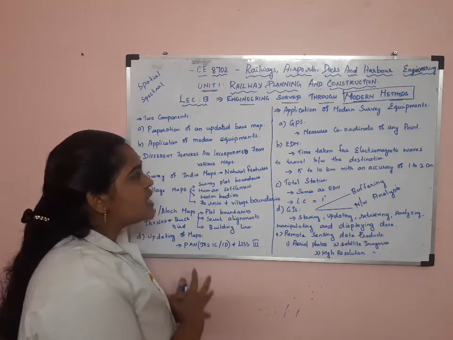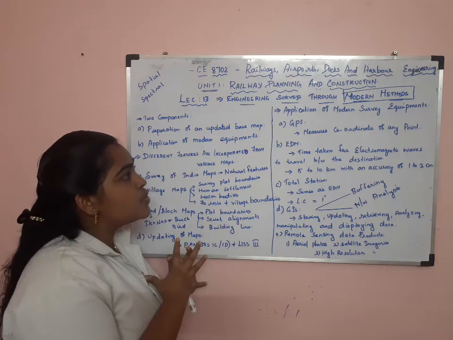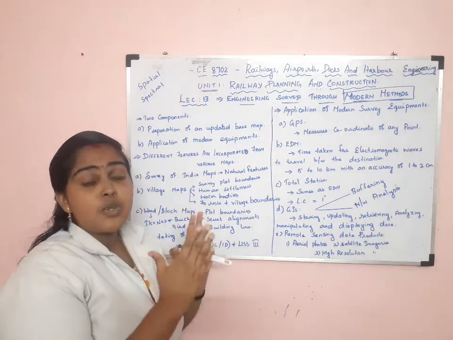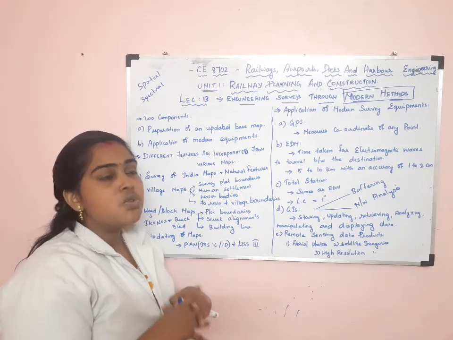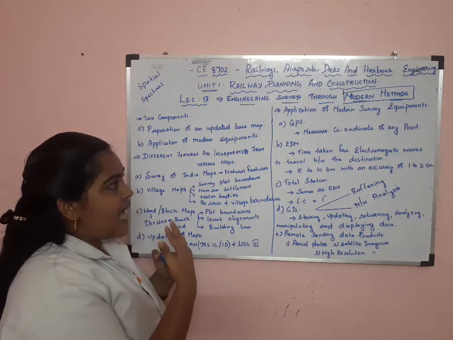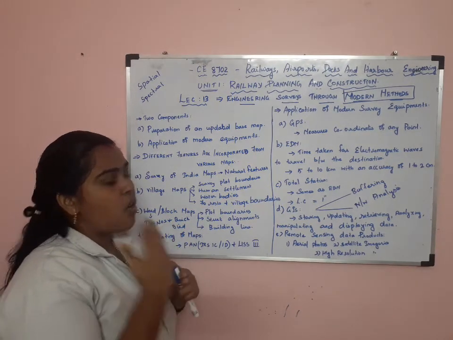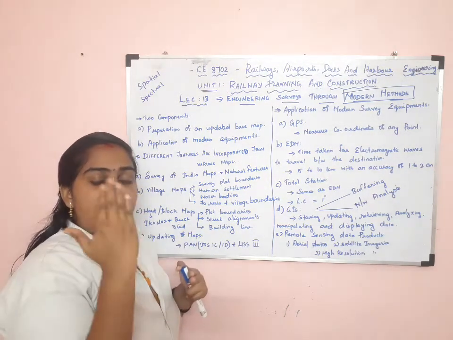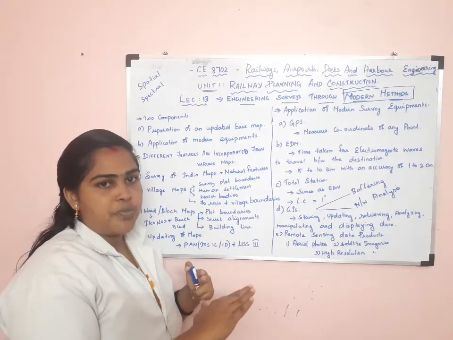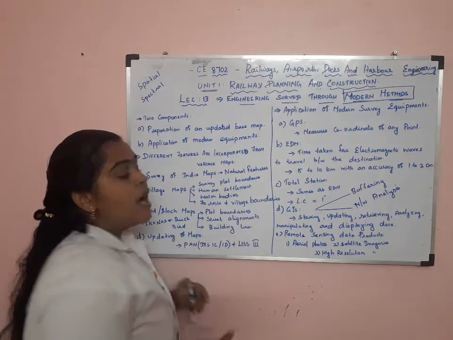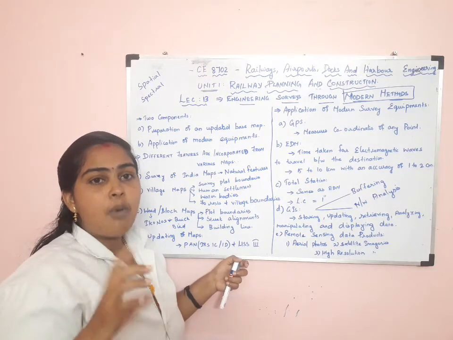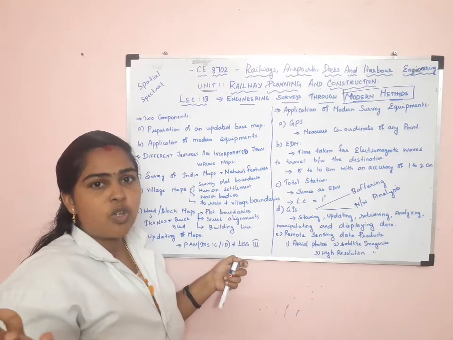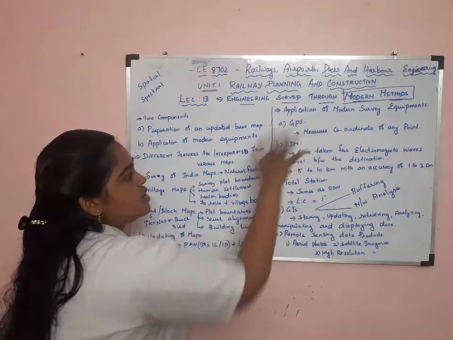GPS uses a set of satellites, 24 satellites. By using these satellites, we can measure the coordinates or find the position of any object. We can measure thousands of kilometers at a time.